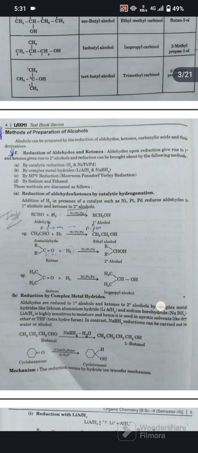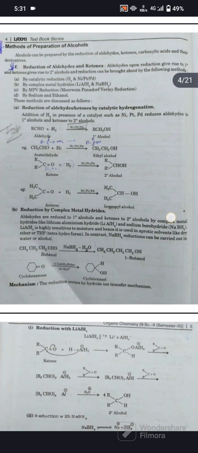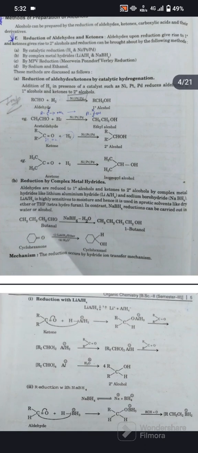Then, reduction by complex metal hydrides. Aldehydes are reduced to primary alcohols and ketones are reduced to secondary alcohols by complex metal hydrides like lithium aluminum hydride and sodium borohydride. Lithium aluminum hydride is highly sensitive to moisture and hence it is used in aprotic solvents like dry ether or THF, tetrahydrofuran. In contrast, NaBH4 reduction can be carried out in water or alcohol. We can see in the examples butanal converts into 1-butanol and cyclohexanone converts into cyclohexanol.